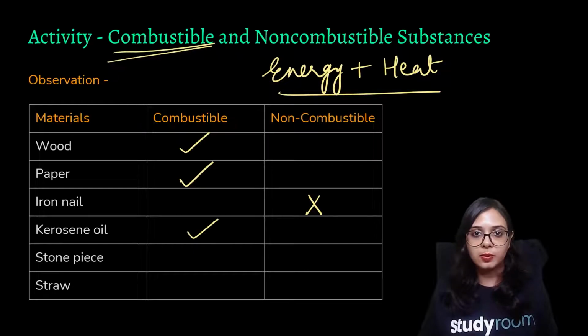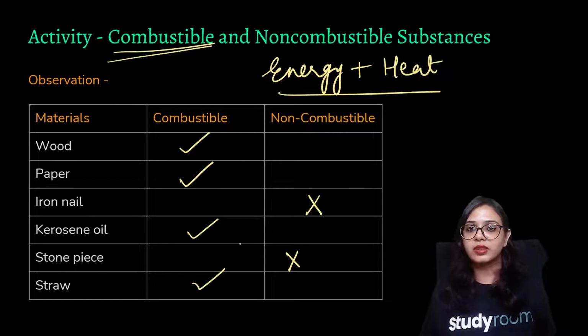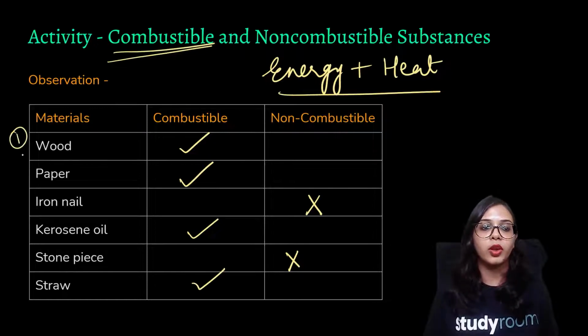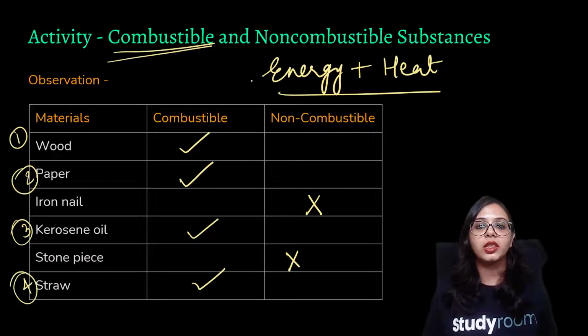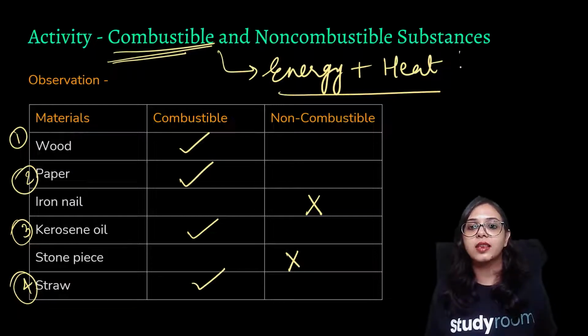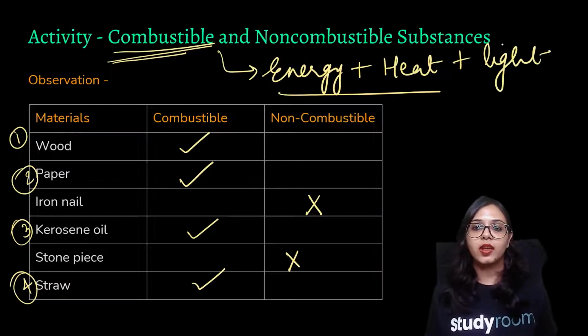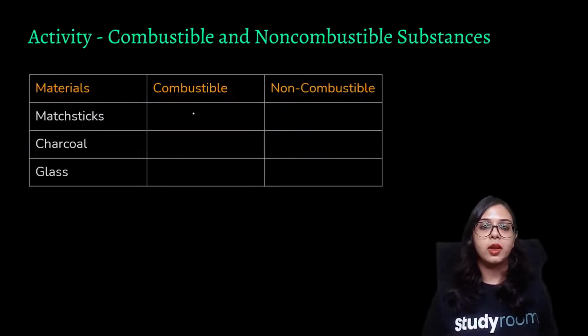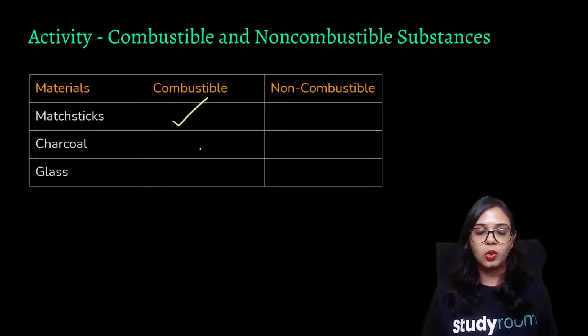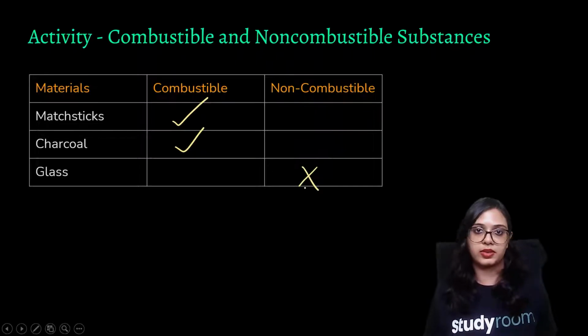Kerosene oil is readily combustible. A stone piece is not combustible. Straw is also readily combustible. All of these items, wood, paper, kerosene oil, straw, undergo the chemical process of combustion in order to produce energy, heat, and sometimes even light, whereas an iron nail and a stone piece do not. Also, matchsticks are combustible. Charcoal and coal are combustible since they contain hydrocarbons, and glass pieces are not combustible.